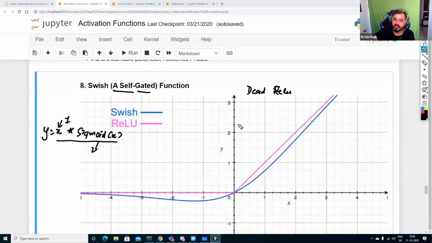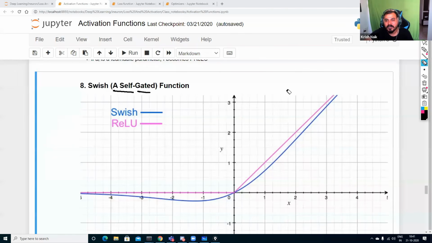Again, you can see, guys, there are so many activation functions we have discussed here. The main focus is mostly on the negative values. That is why in my previous session I discussed vanishing gradient and exploding gradient problems, how to solve and fix them. So this was the self-gated function, which is nothing but the Swish function. Now coming to the next part, called the maxout function.